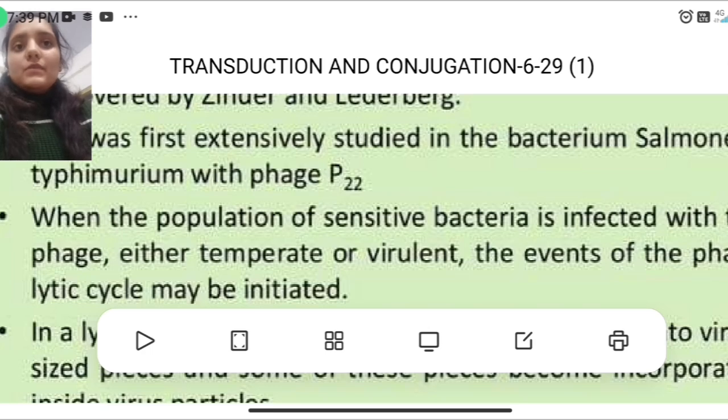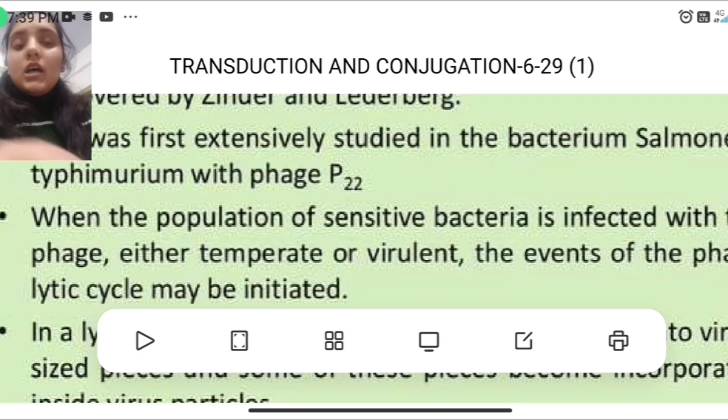Generalized transduction occurs more commonly than the specialized transduction. The prophage particle is present in the cytoplasm of the infected bacterial cell. The phage DNA starts synthesizing new phages. The chromosome of the bacterial cell gets fragmented. Some fragments get attached to the DNA of some new phage particles while the others remain with phage DNA.